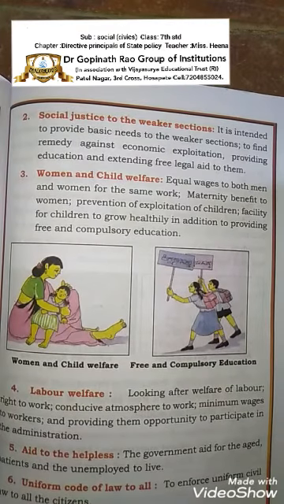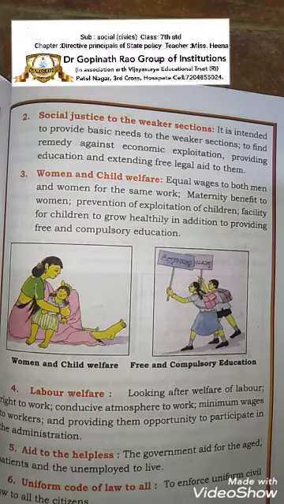Now, the second one is social justice to the weaker section. As we know, the backward people, in earlier days they were called low caste people. Some welfare measures were done for them. They have provided some percent of admissions, free education admissions or the free supply of books for the weaker section people. It is intended to provide basic needs to the weaker sections, to find remedy against economic exploitation, providing education, extending free legal aid to them.